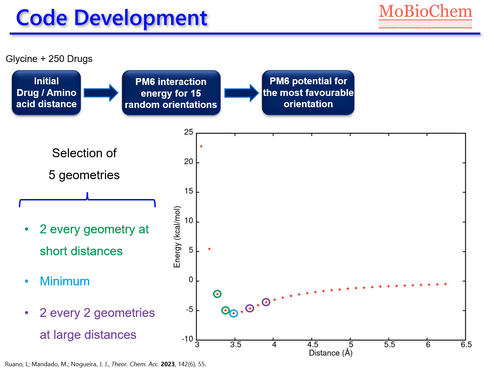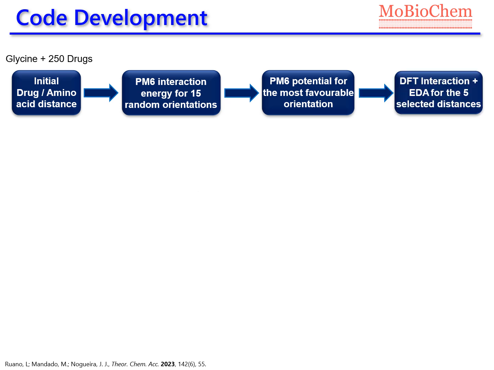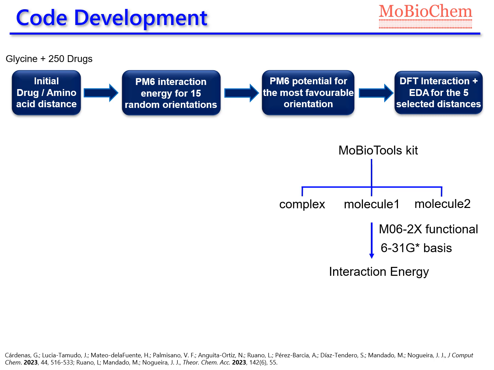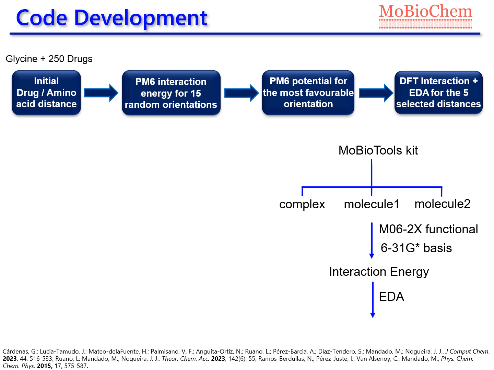For these 5 geometries, we apply Mobile Tools Kit developed by Gustavo Cárdenas with the contribution of all the members of the Mobile Chem Group to create the input files of the complex and the molecule for the interaction energy calculation at TFT level, from which the EDA program will take the electron densities to carry out the interaction energy decomposition in its different contributions: electrostatic, Pauli, dispersion, and induction, along the intermolecular distance.